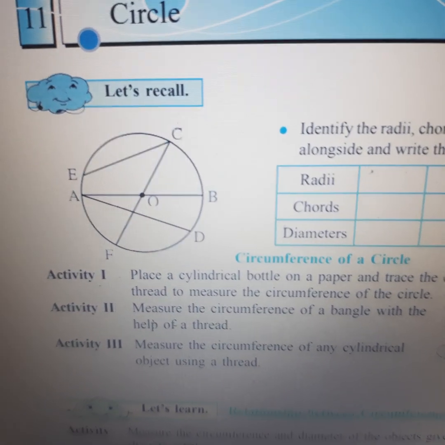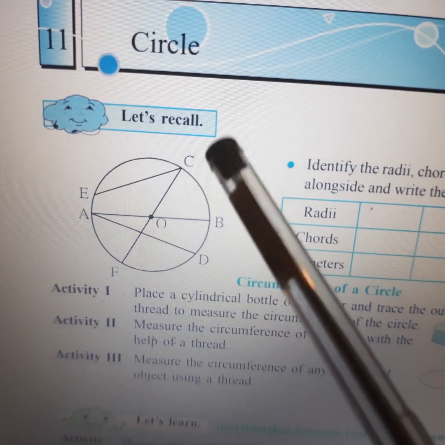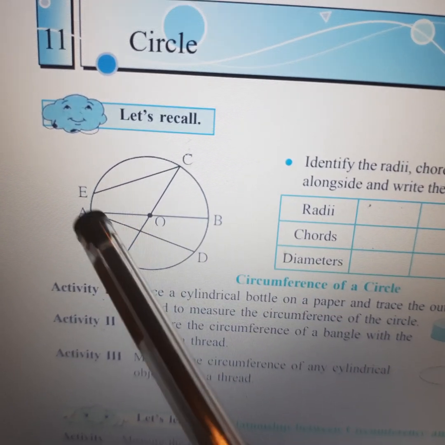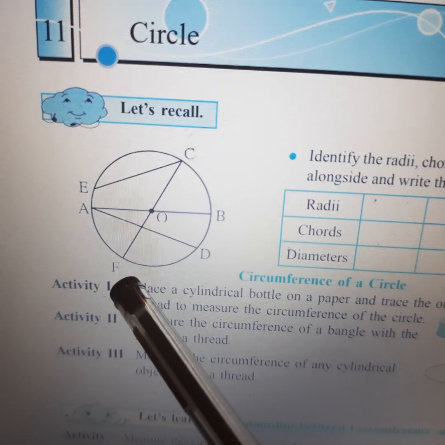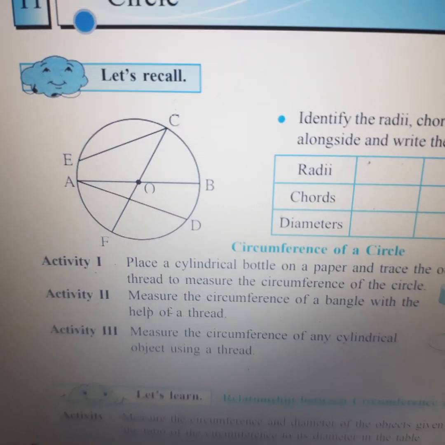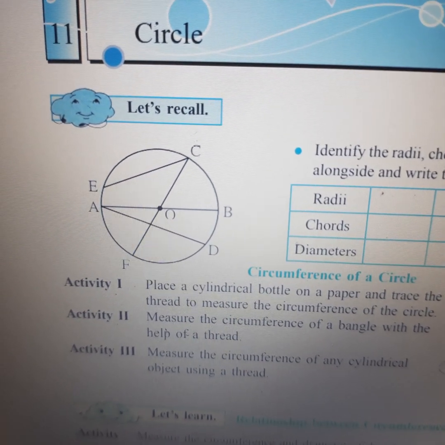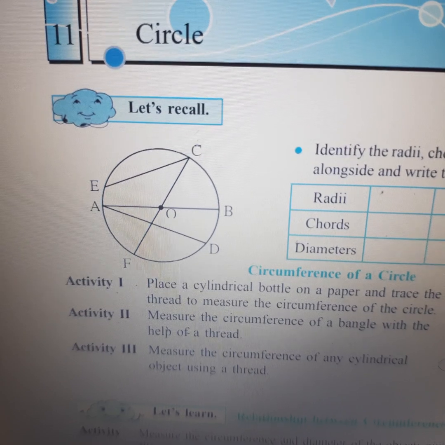You can see OC, OB, OA, OF. All these are radii. Radius is singular, radii is many. So these are radii of the circle.